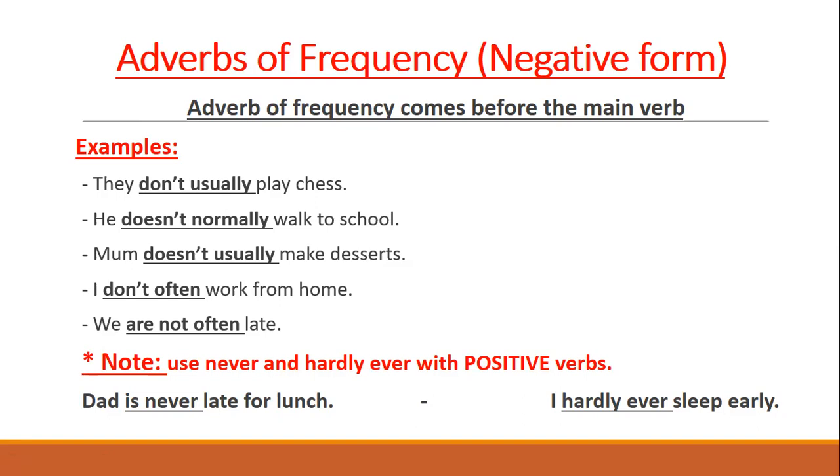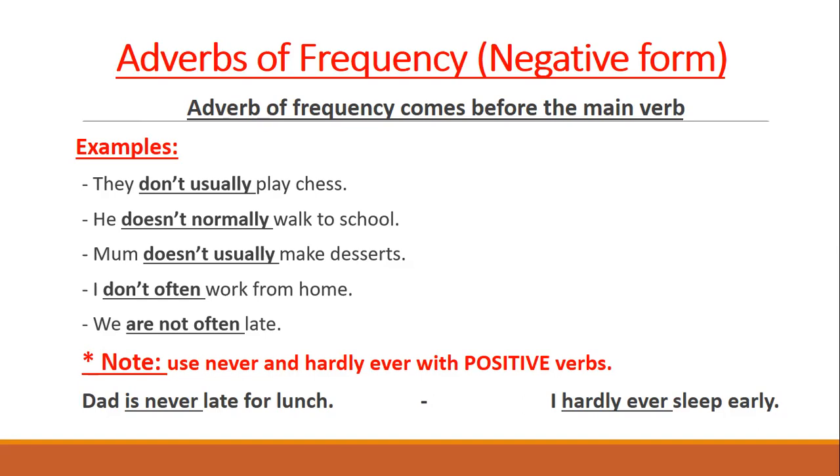He doesn't normally walk to school. Mom doesn't usually make desserts. I don't often work from home. And the last one, we are not often late. Okay? So the frequency adverb, usually. What comes before usually? Don't or doesn't, or the verb to be also: am not, is not, are not.